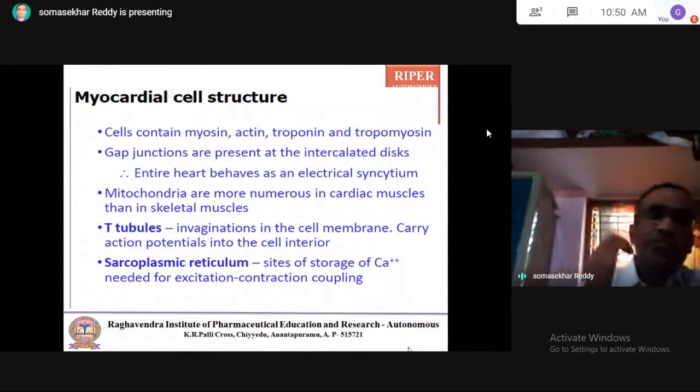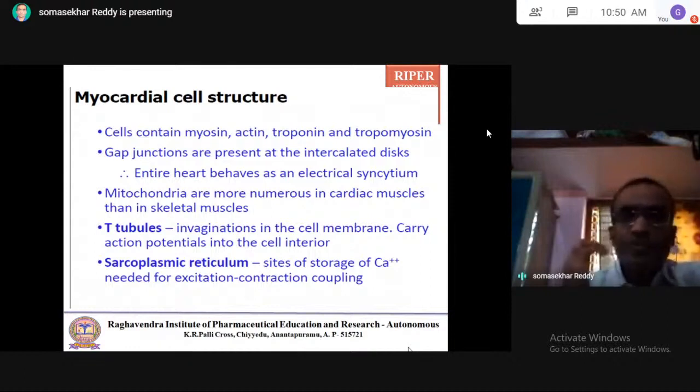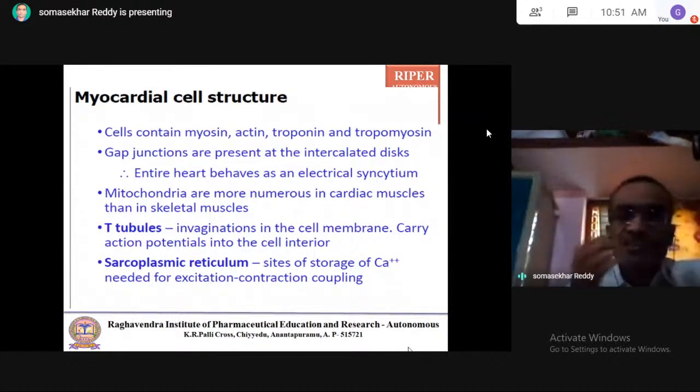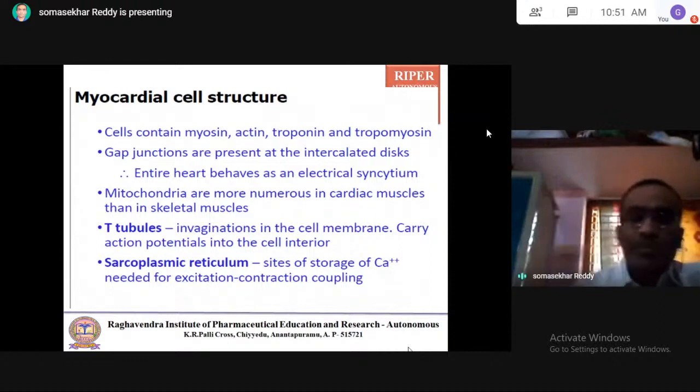So here we need to know the structure of the myocardium. The cells which are present in the middle layer of the heart are called myocardial cells or myocytes, simply myocyte or cardiomyocyte. These cells contain myosin, actin, troponin and tropomyosin. These are the contractile proteins.